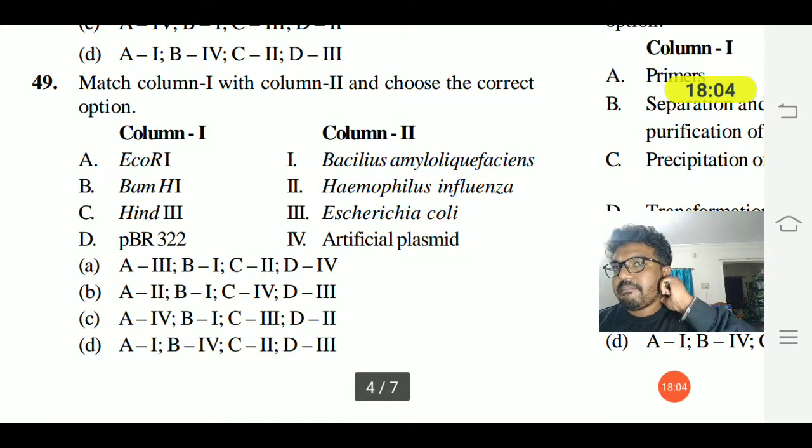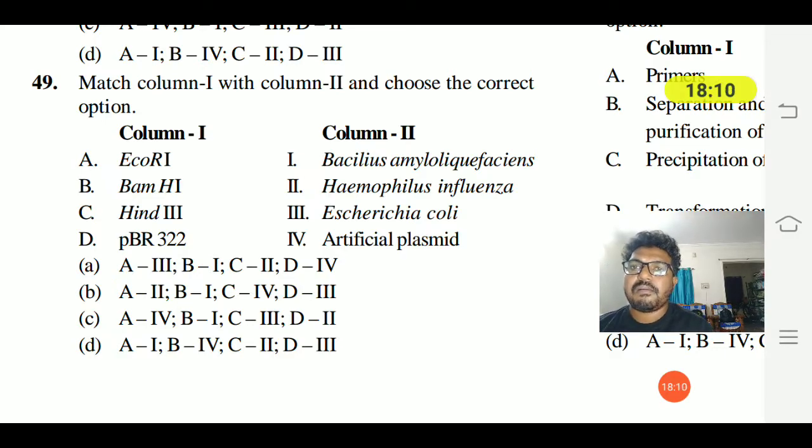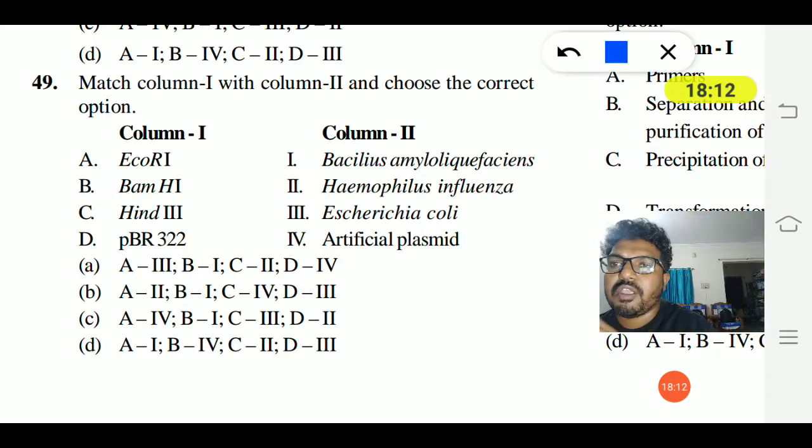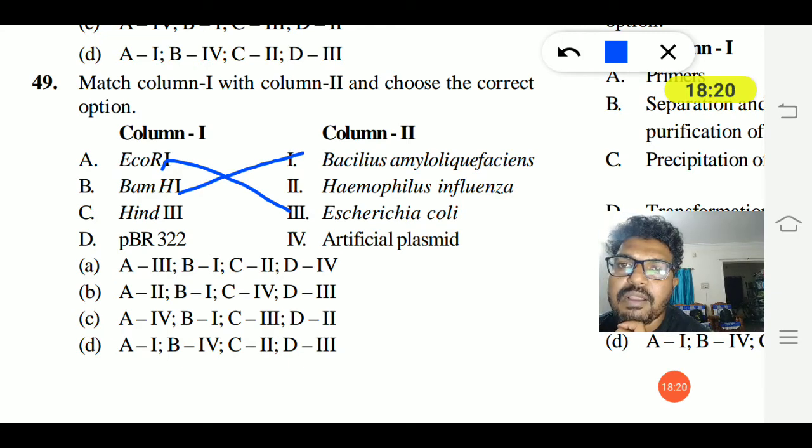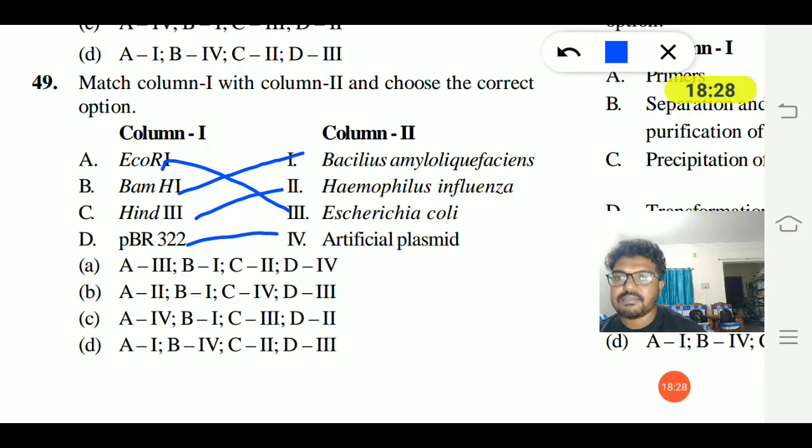49th question. Match column 1 and 2 and choose the correct option. EcoRI is from E. coli. BamHI is from Bacillus amyloliquefaciens. HindIII is from Haemophilus influenzae. pBR322 is an artificial plasmid. So A is the right answer.